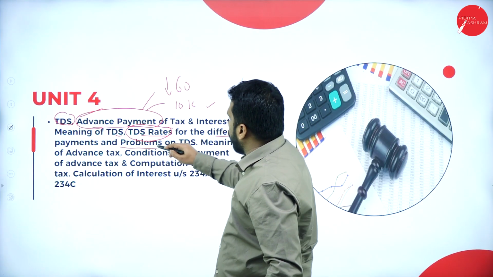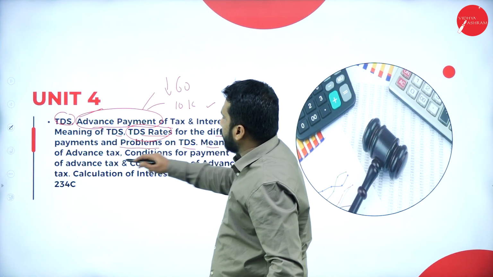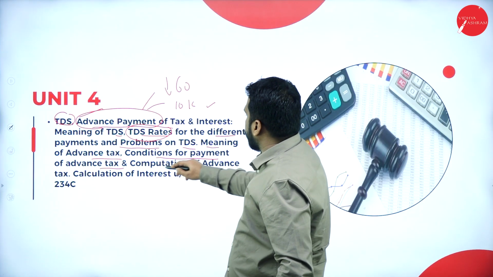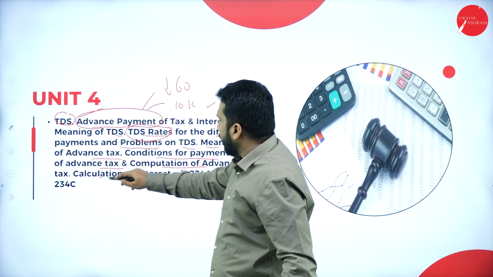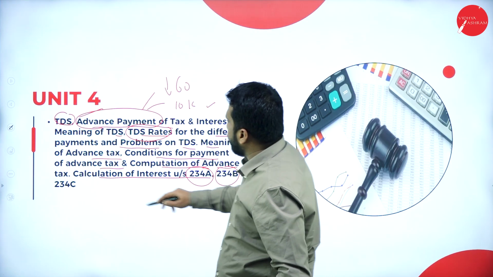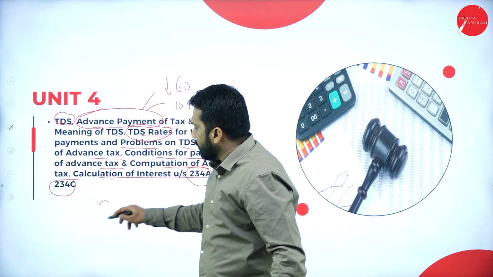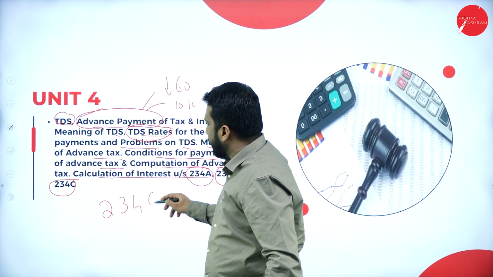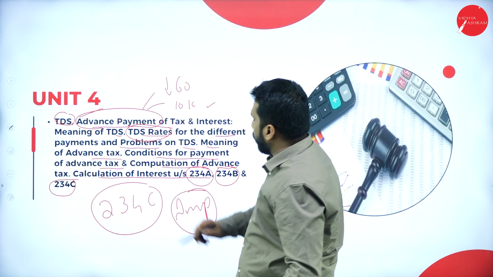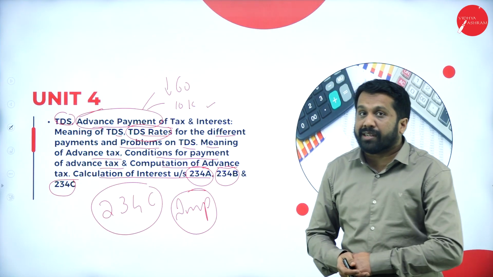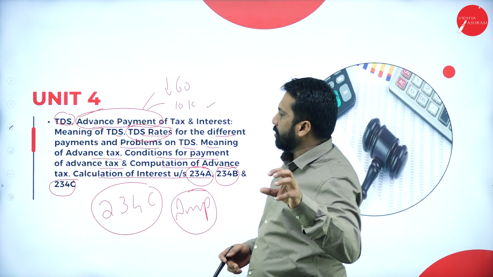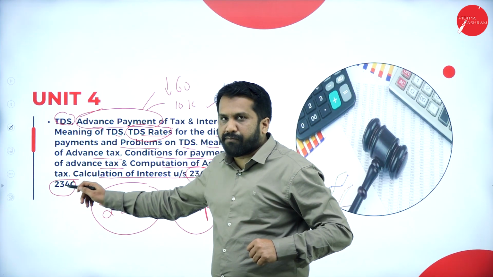Different payments and problems on TDS, meaning of advance tax, conditions for payment of advance tax, computation of advance tax, and calculation of interest under 234A, 234B, and 234C. This 234C is very important. The important topic is called 234C. Why? Because most of your interest calculation happens under 234C.